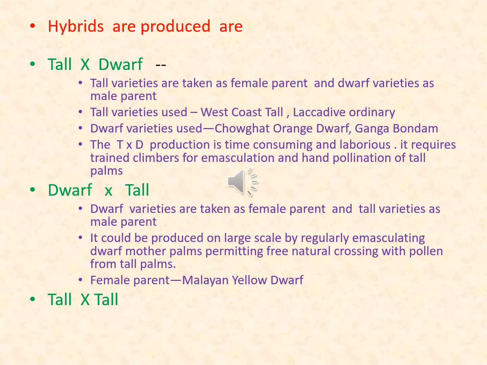Again, the climber has to climb on the coconut palm and he has to complete hand pollination. So here it becomes time consuming and laborious for emasculation, hand pollination and harvesting.